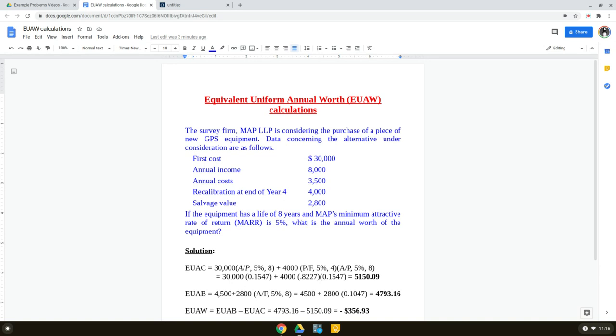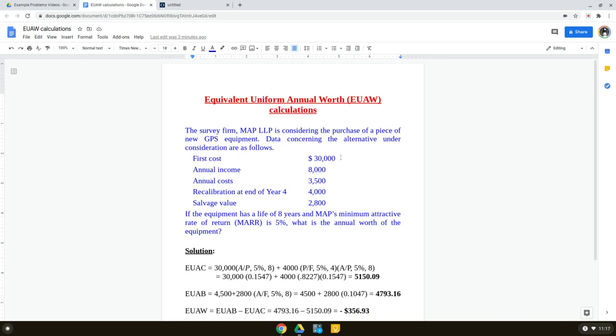So with all that information, our job is to calculate the annual worth of the equipment. All these cash flows together, if we convert them into their equivalent annual values and add them up, what answer do we get? So once again, let's take a look at these various cash flows and see which year they are happening.